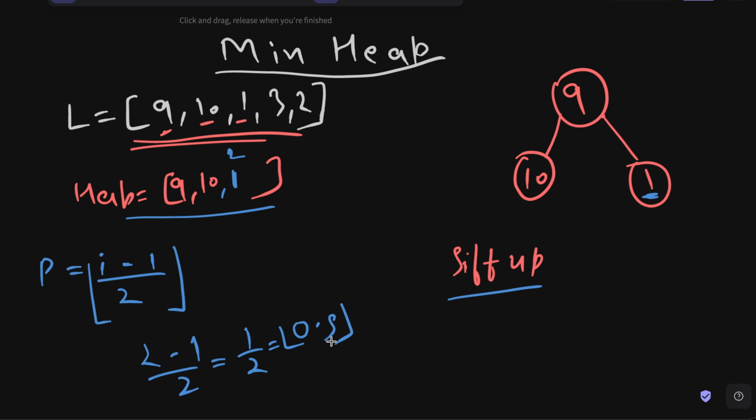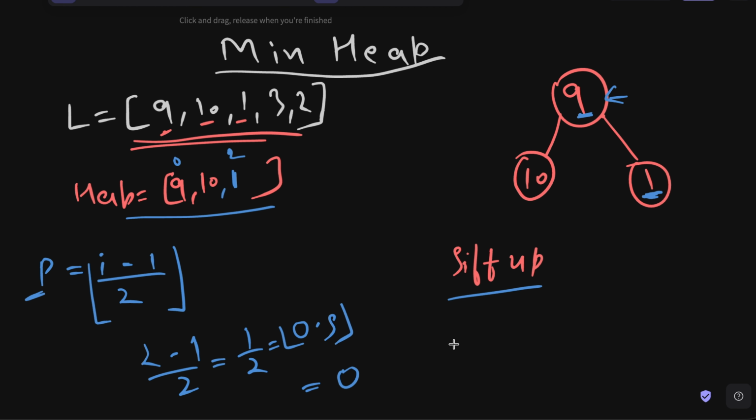And then the floor function of 0.5 is what? 0. It means the parent is going to be on the 0th index, which is 9, right? So 9 is the parent. And now we will check just one thing. Is this current one node less than 9 or not? If it is less than 9, or basically less than the parent, we will swap. We will take this one node and we will take this ninth node and we will swap their position.